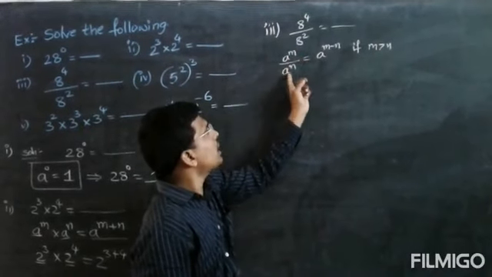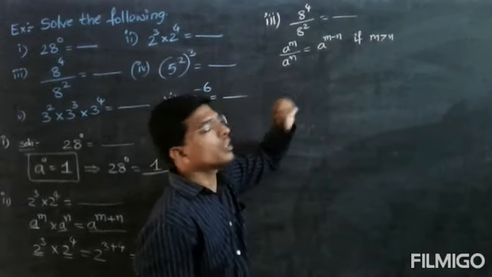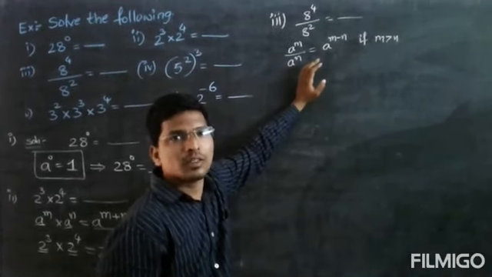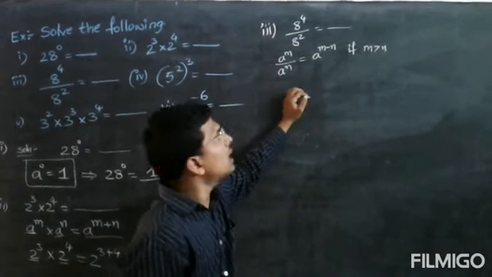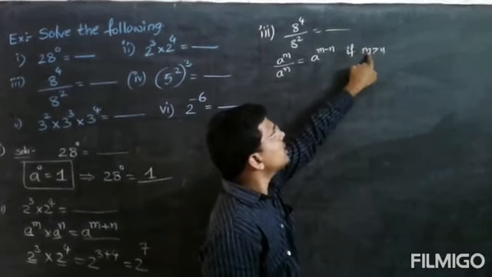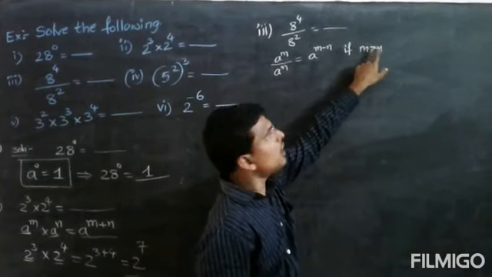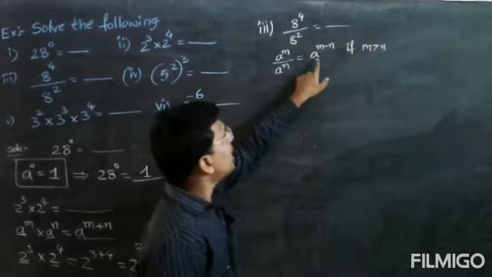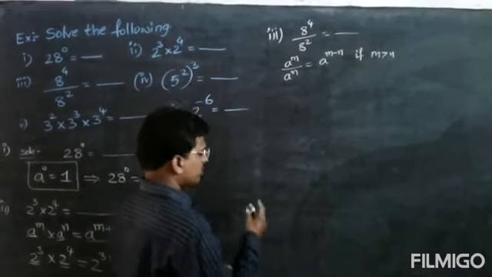Sir, 3 cases are possible, so why did you choose only one case? Because the m value is higher than n. The power m is greater than the power n, so I am using this formula, a to the power of m minus n.